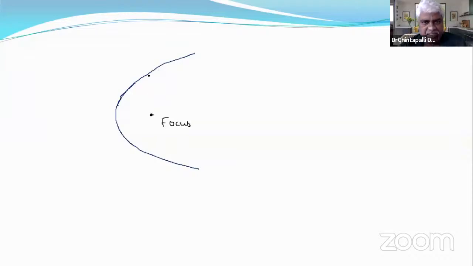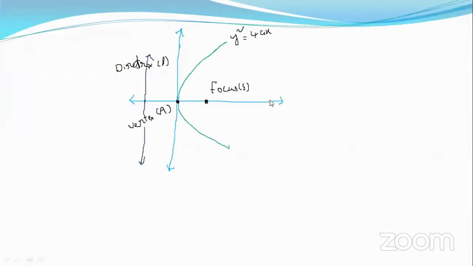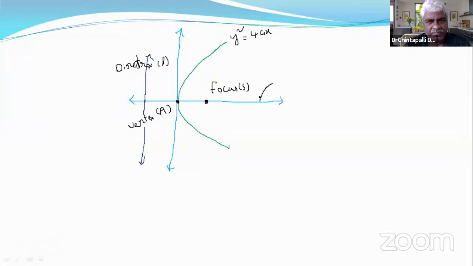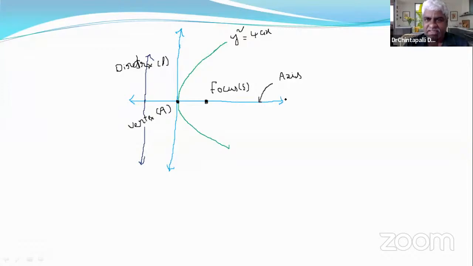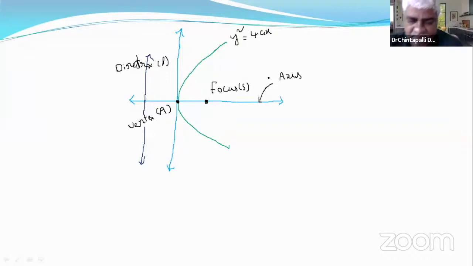And in the previous diagram, this is also important. The left side is the directrix. The horizontal line is the x-axis. Here the x-axis is called the axis of parabola. With respect to the parabola, it is called axis. With respect to the coordinate system, it is the x-axis. Got it? Yes.